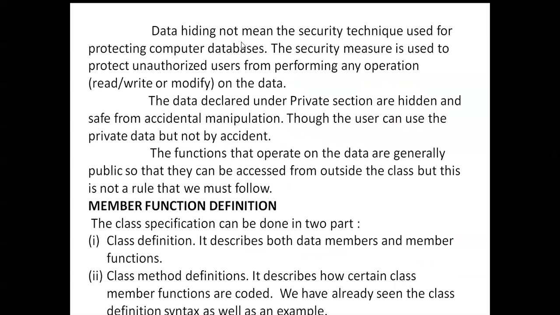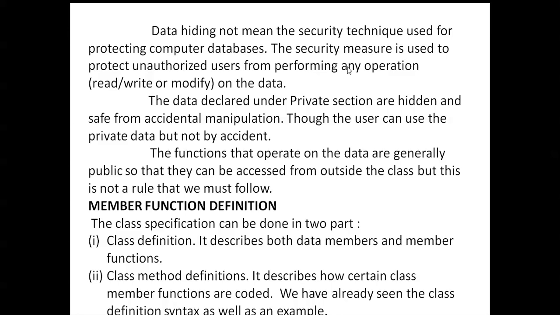Okay, data hiding means a security technique used for protecting computer-based databases. Data hiding is nothing but protecting our computer: the information inside our computer is protected by using data hiding.